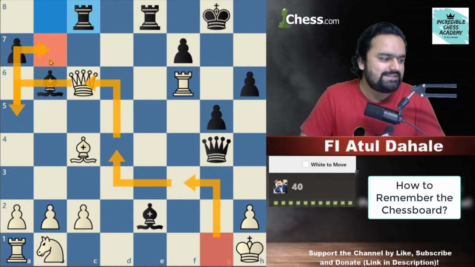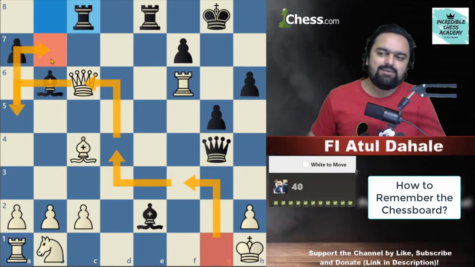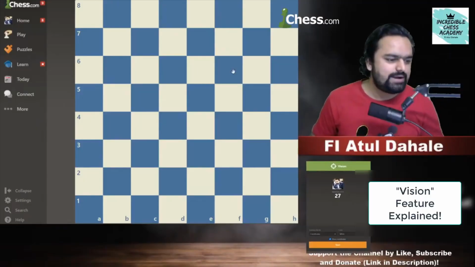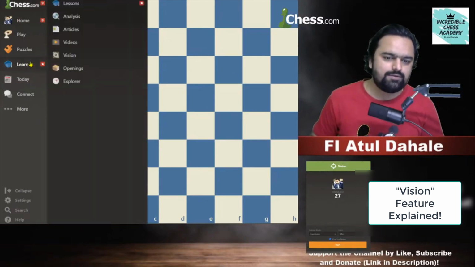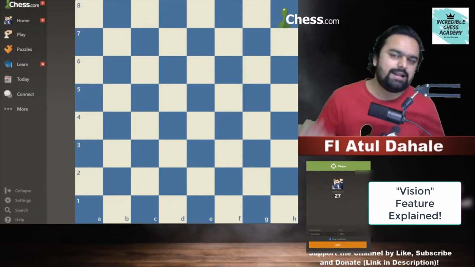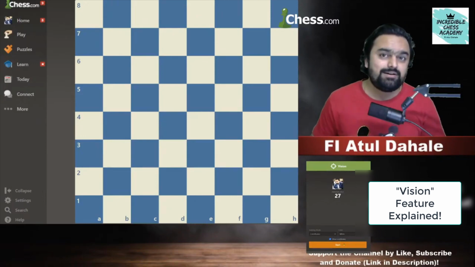Visualization, exactly, we should visualize it. And one more thing I would like to tell you is a feature in chess.com. If you start the vision, it will show you what to do to improve. Please pay attention to this. In chess.com, if you go to learn, click on the vision, then you will get to this board. If you start it, it will highlight the square. It will tell you the square name here, and you need to click on that square.